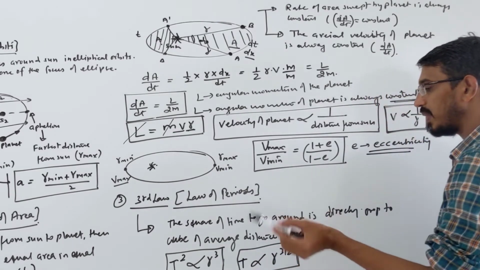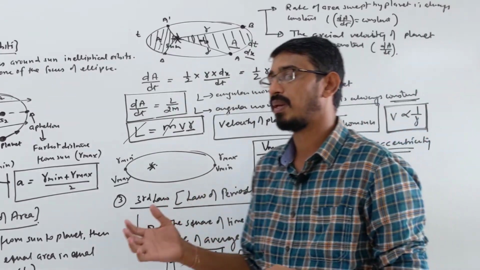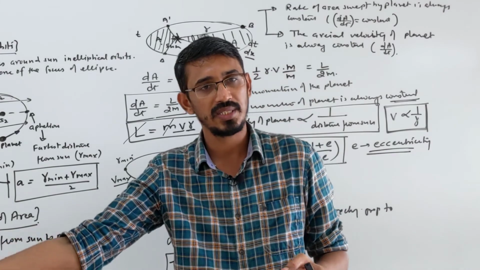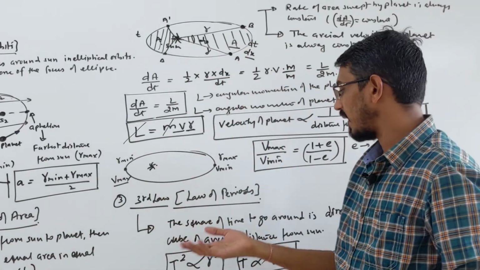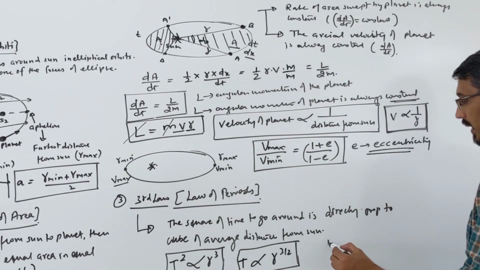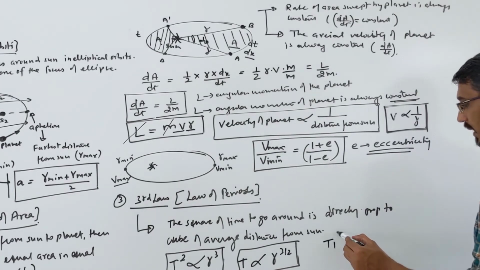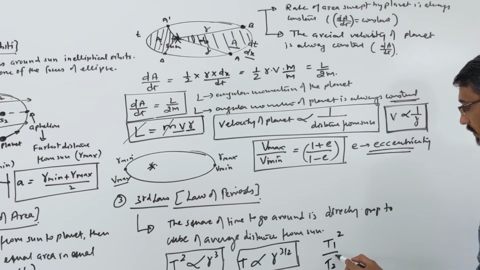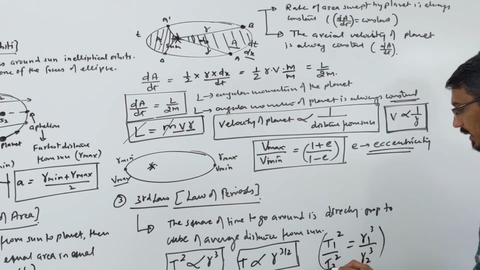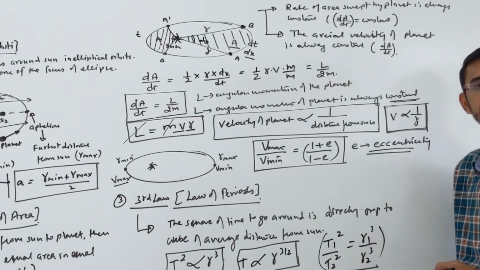So here they ask comparison questions. They always compare two planets. One planet is at that distance, this is its time period, then what is the time period of the other planet. If distance is given, they will ask you time; if time is given, they will ask you distance. So a simple comparison question. When comparing two things, you can write T1 square by T2 square, time period of the first planet to second planet, is equal to distance of the first planet to distance of the second planet cubed, and find your unknown answer.